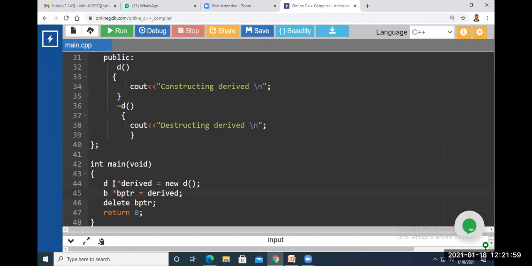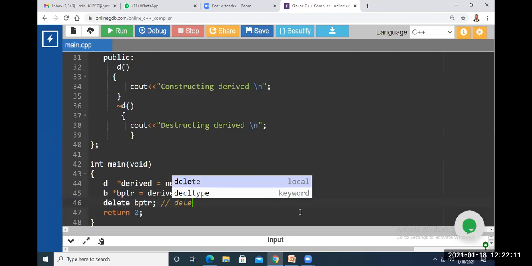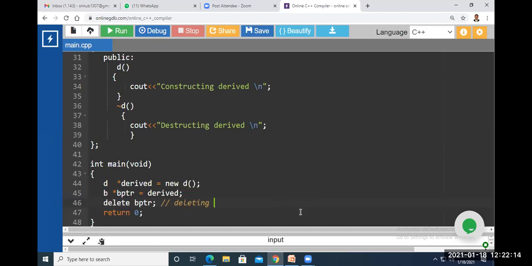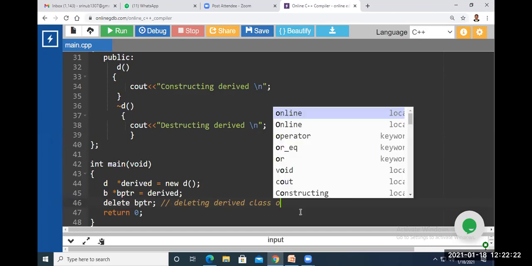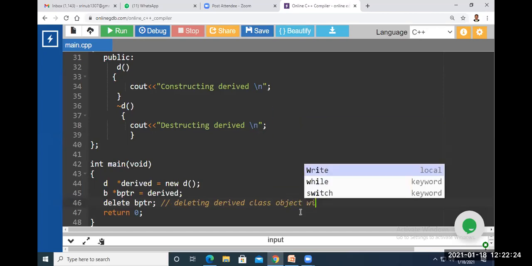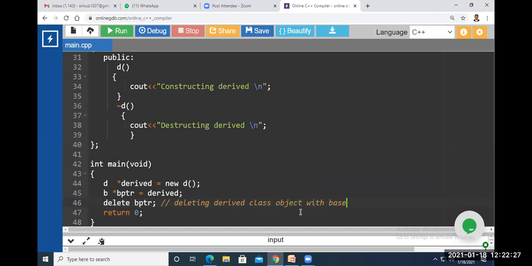So D is a derived class object, and this is a base class pointer, which is initialized with the address of the derived class object. Now I am deleting the derived class object with the base class pointer.